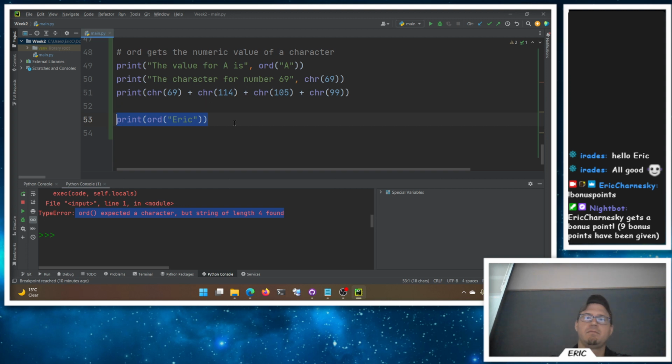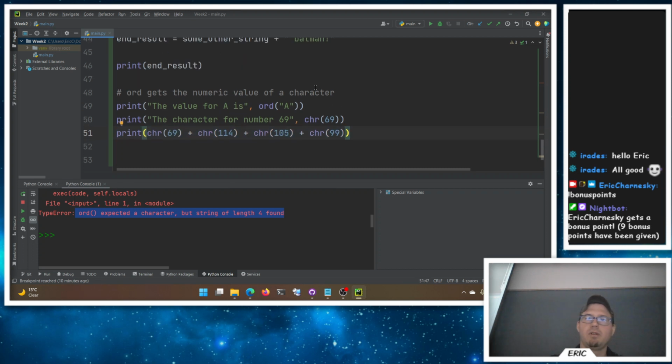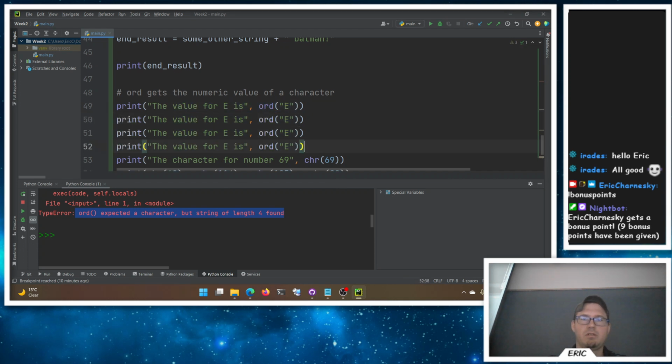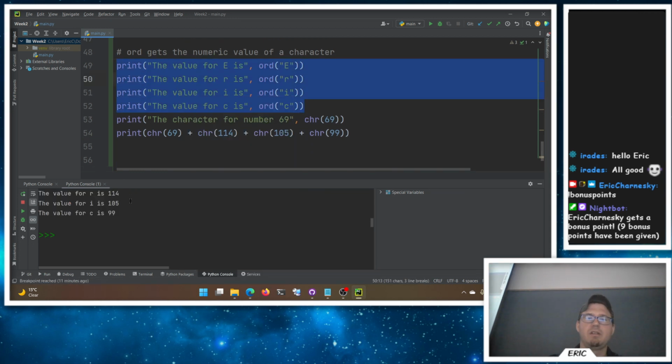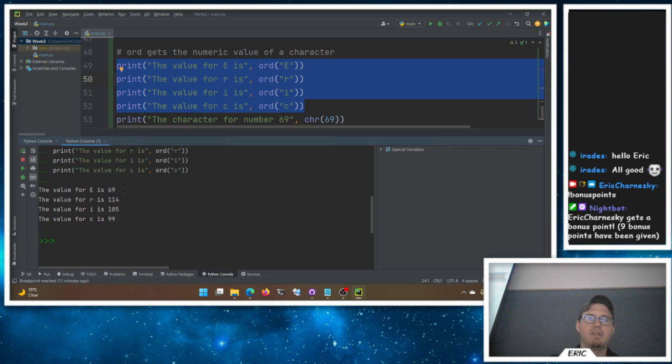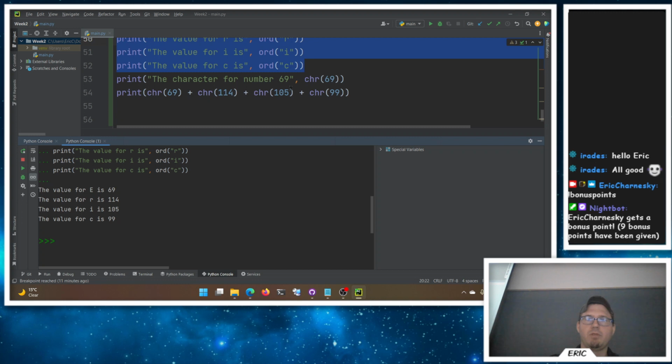So if I wanted to get the values for my name, let's do E and E, and then R, I, and C, just in case I didn't know what they were. This is probably easier than looking at the table. And we get those values: 69, 114, 105, 99.